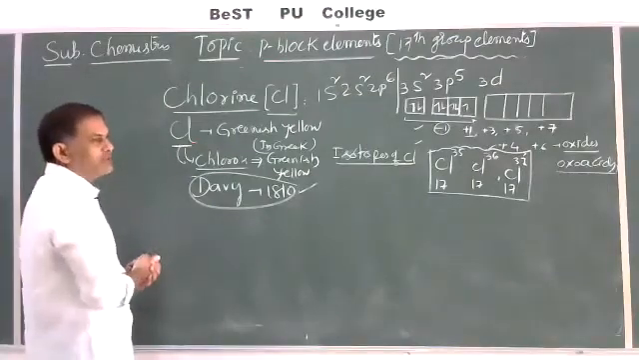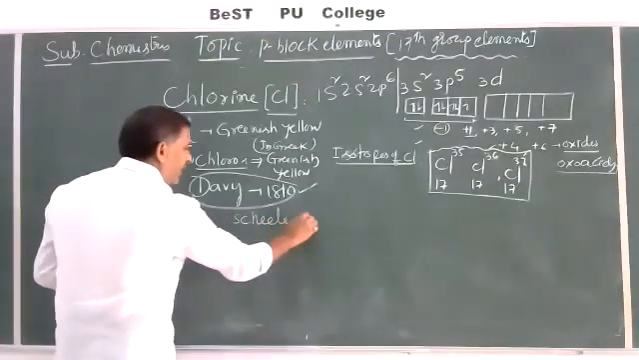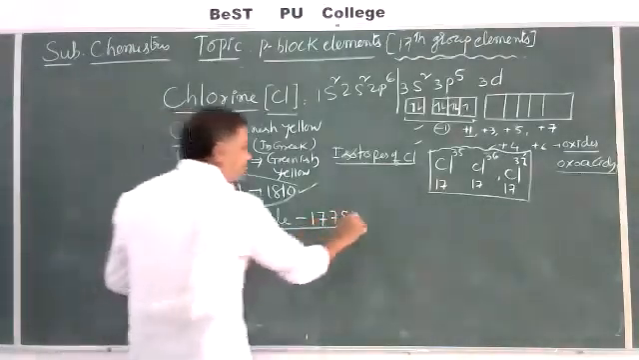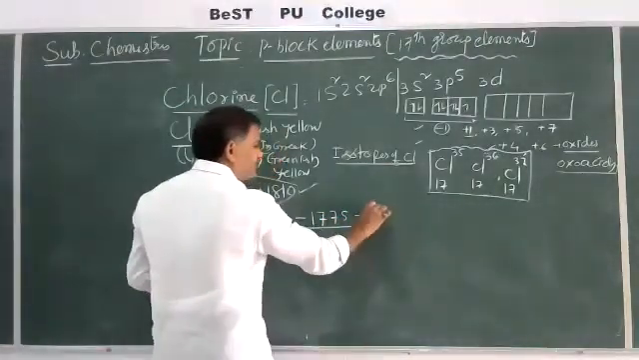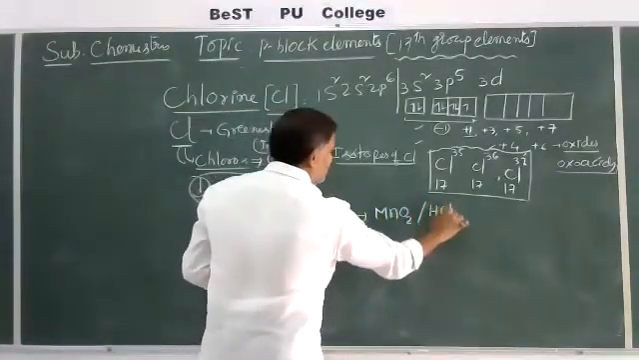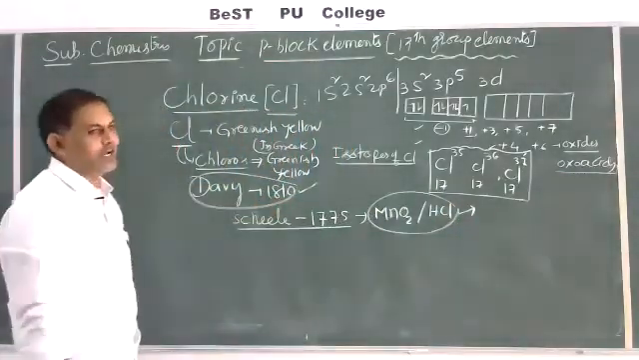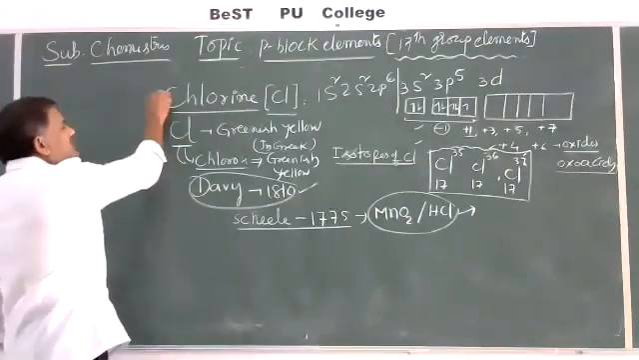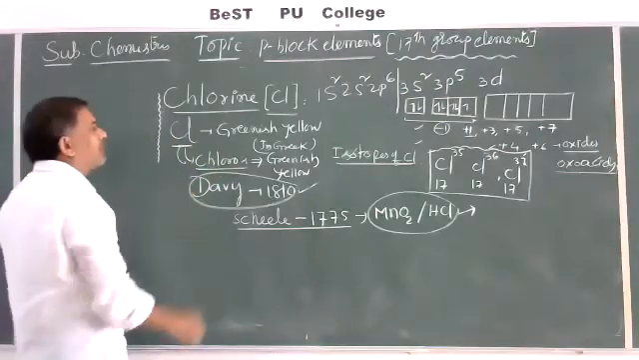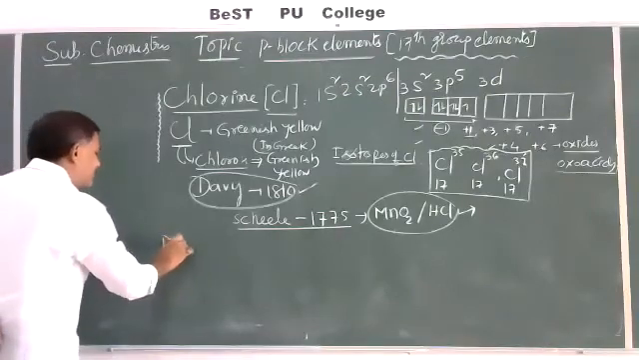First it was prepared by Scheele, in nearly 1775, by using manganese dioxide and hydrochloric acid. First chlorine is prepared by using manganese dioxide. These are some important points about the chlorine introduction. Then the first one is preparation methods.